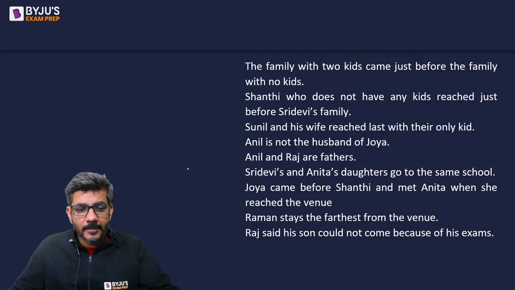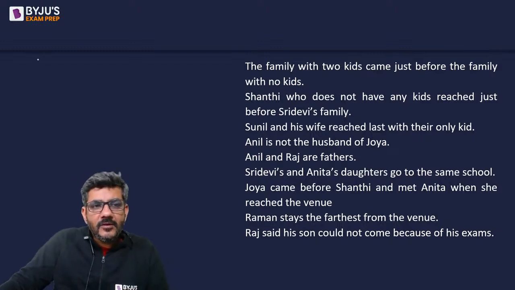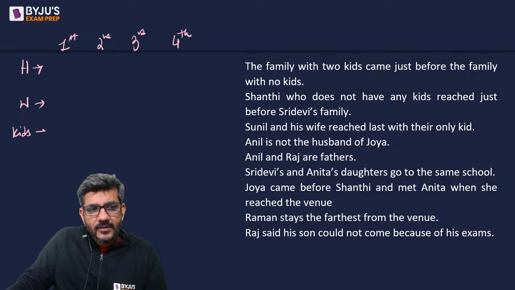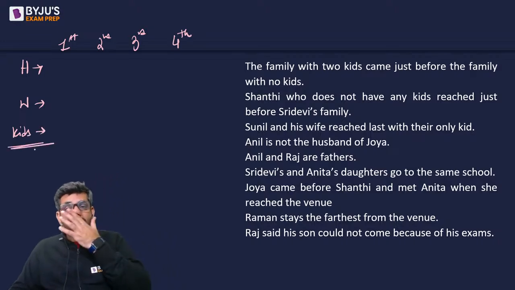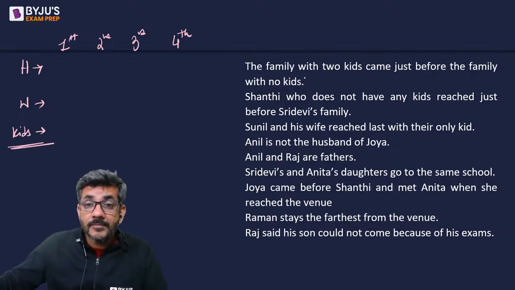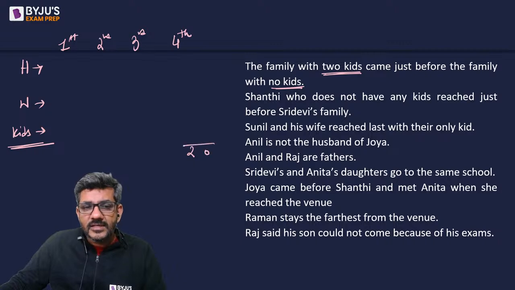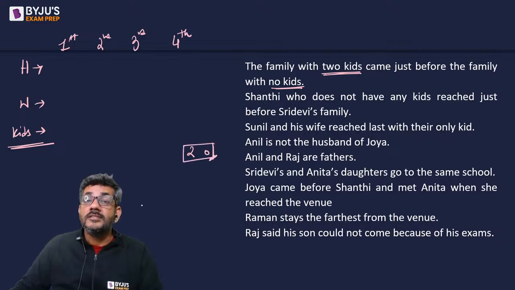Let's start. So I'm just making it here. Okay, who came first, who came second, who came third, and who came last, that is fourth. The name of the husband, the name of the wife, the number of kids. Okay, as I always say, start with the most specific information. The family with two kids came just before the family with no kids. So 2 came just before no kids. That means 2 and 0 are consecutive.